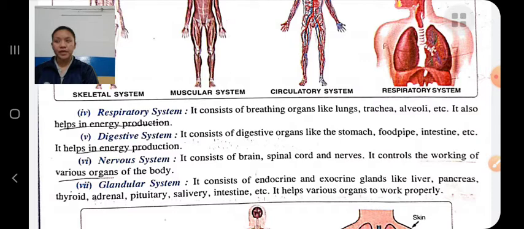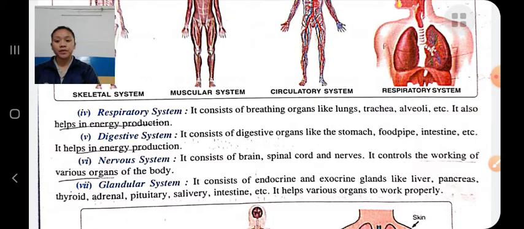Digestive system. The digestive system helps in energy production by breaking down food into simple soluble forms. It consists of digestive organs like the stomach, food pipe, intestine, etc.